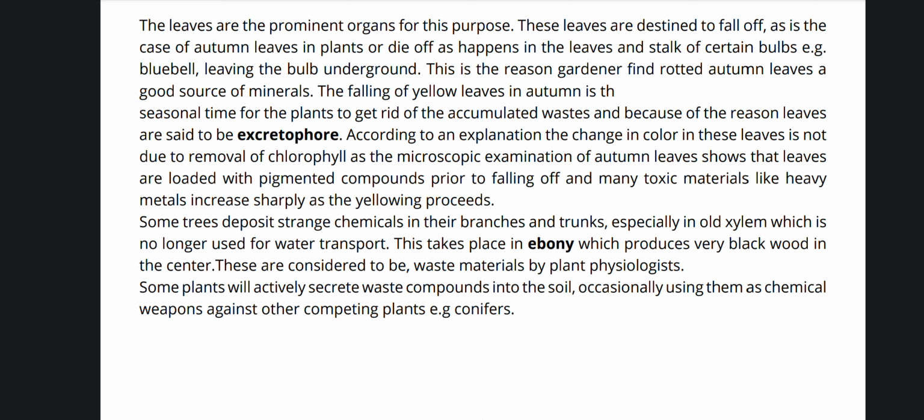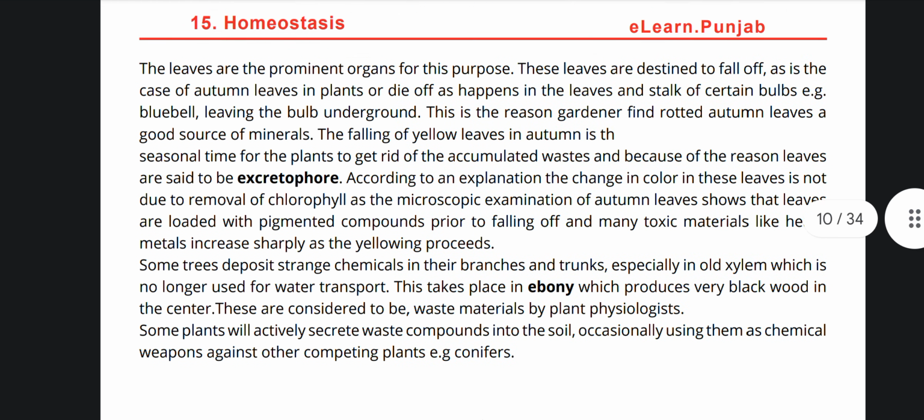These leaves are destined to fall off, as in the case of autumn leaves in plants, or die off, as happens in the leaves and stalk of certain bulbs. Example: bluebell, leaving the bulb underground. This is the reason gardeners find rotted autumn leaves a good source of minerals. The falling of yellow leaves in autumn is the seasonal time for the plants to get rid of accumulated wastes, and because of the reason, leaves are said to be excretophore.